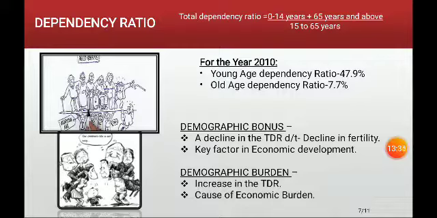That means the population above 65 years of age is increasing. So that means it is causing an economic burden and a health burden on the system of the nation. That is why it is called demographic burden. So it is considered the increase in the dependency ratio, especially the old age dependency ratio.